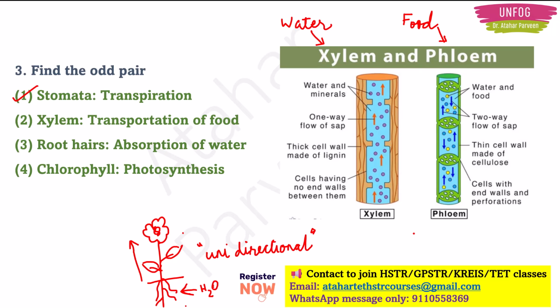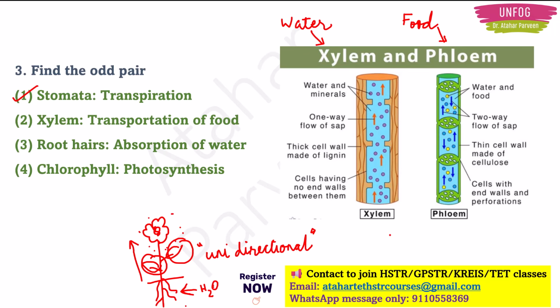Now we have phloem. After photosynthesis the glucose is prepared by the leaves and then it will go to different parts of the plant. Now how does it go to different parts of the plant? Through phloem. And leaves are present in so many parts of the plant, right? So these leaves will prepare the food material and it will go to different parts of the plant.